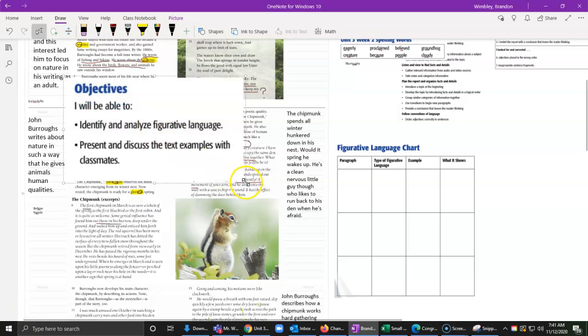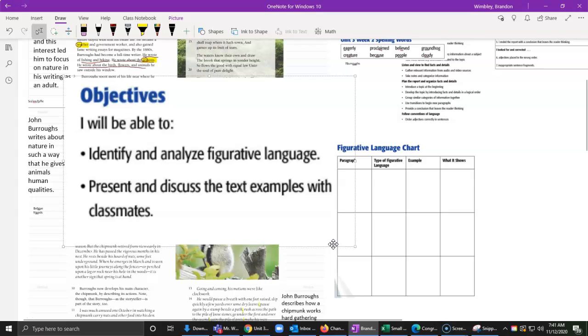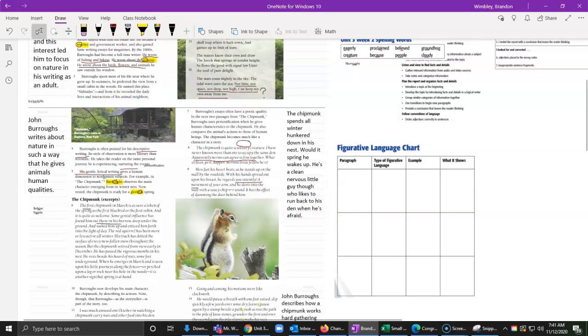Alright class, for this lesson we're going to be working on figurative language again. And we're going to be analyzing figurative language and then we're going to discuss examples. So let's begin. If you remember, we've been reading about John Burroughs and we've also been working on figurative language called personification. So remember, when using personification, an author gives human traits, human characteristics to animals or non-human subjects like rocks or trees. John Burroughs used this type of figurative language, personification, as a part of his writing style when describing his observations about nature.